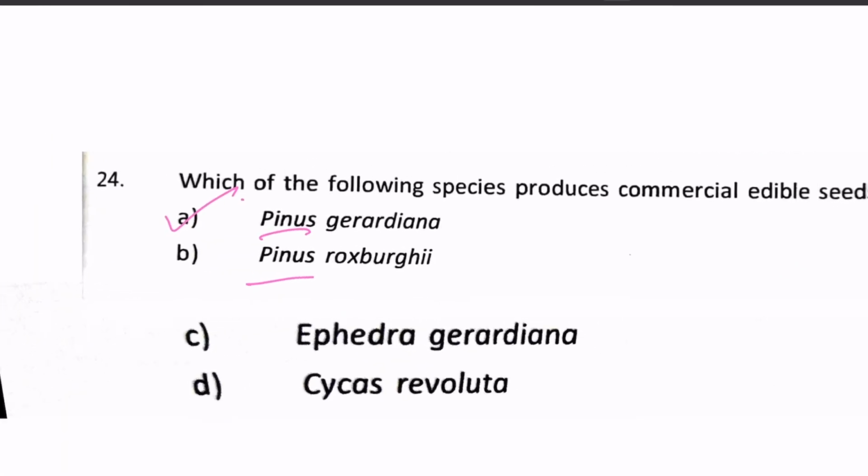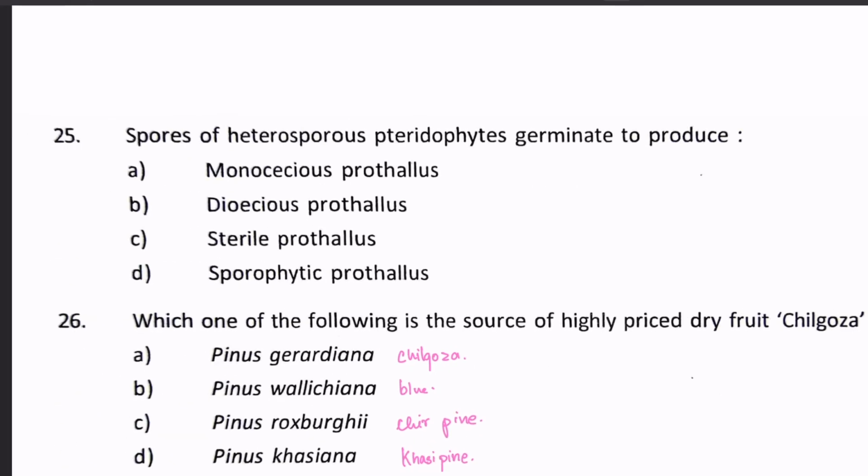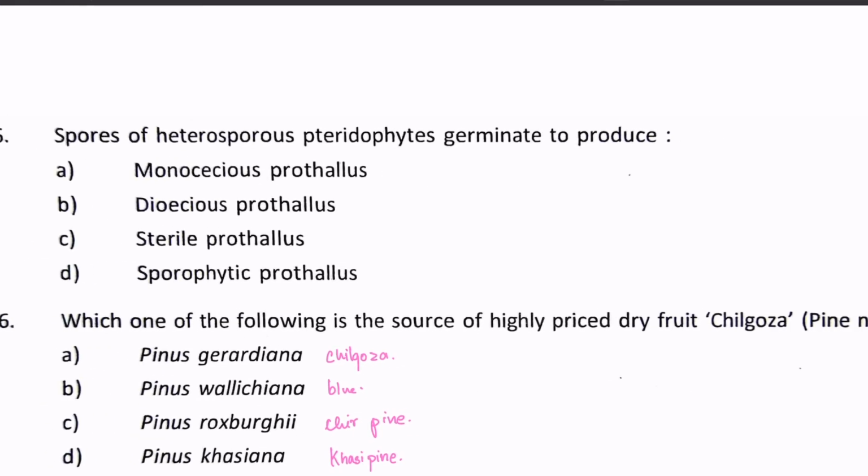Next is: spores of heterosporous pteridophyte germinate to produce. Okay, so if they have already mentioned heterosporous, then sporangia will give rise to megaspores and microspores. So when they germinate, they will produce dioecious prothallus, that is a separate archegonium bearing thallus and a separate antheridia producing thallus. So it will be dioecious. So option B will be the correct one.